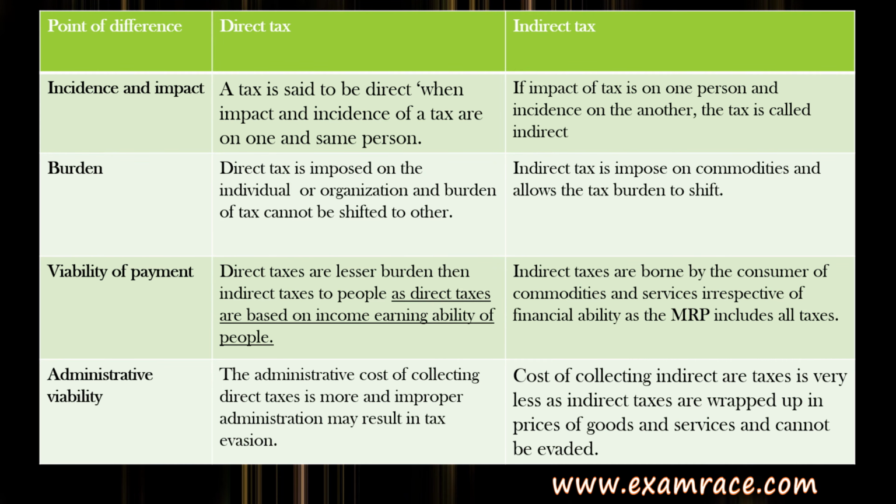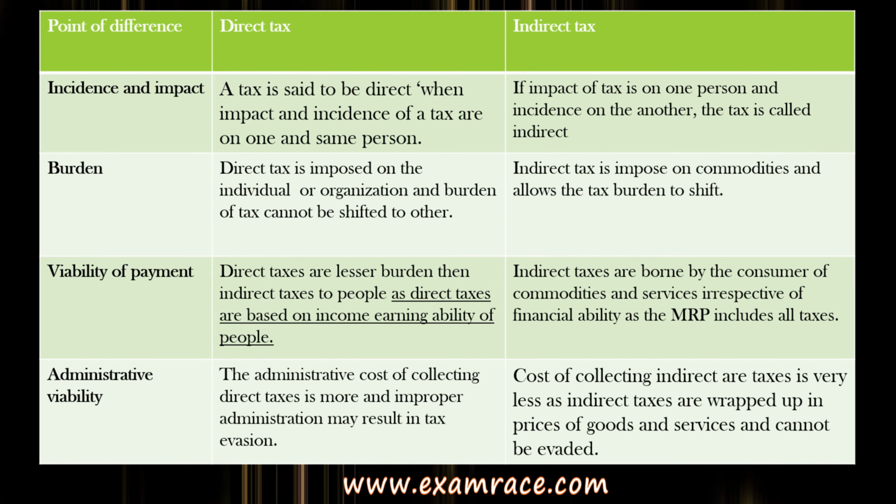And one thing you should know is that the indirect tax is included in the MRP of a product. The fourth thing is administrative viability. The administrative cost of collecting direct taxes is more. It is very, very high, and improper administration, or when corruption is there, it usually leads to tax evasion. That is, people don't pay the tax and they are safe, and that leads to black money, etc.